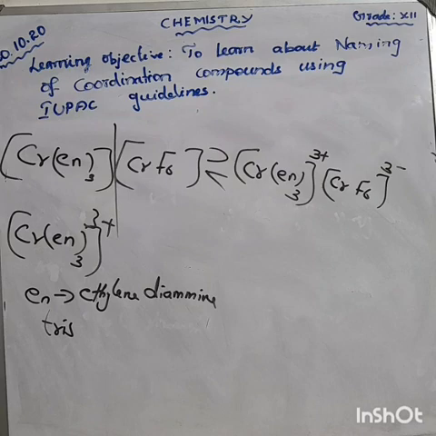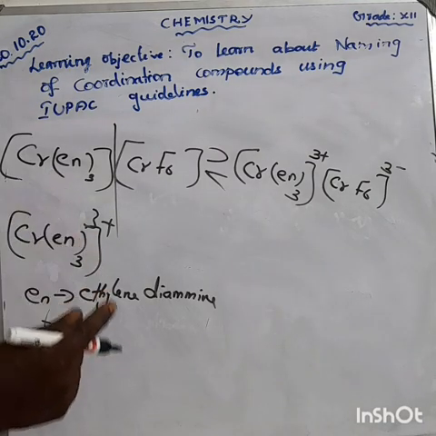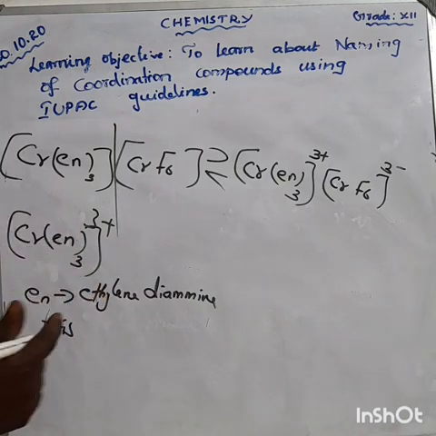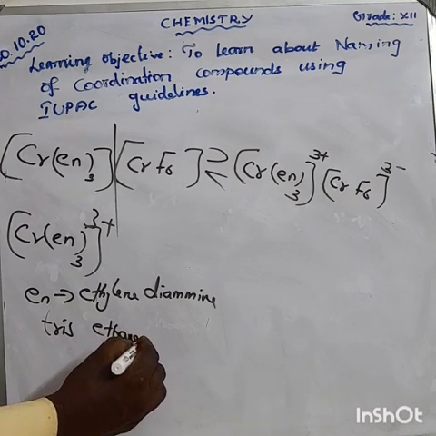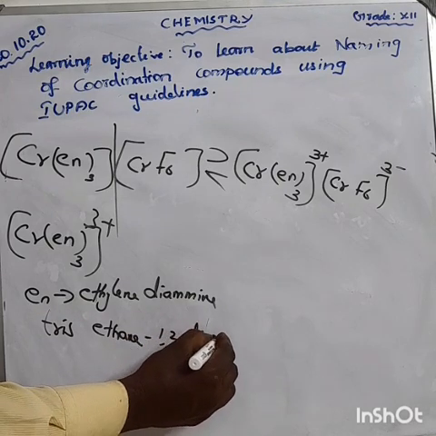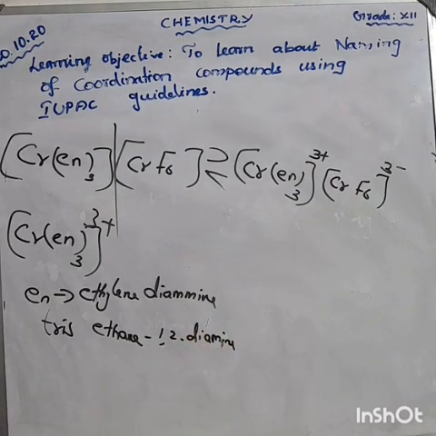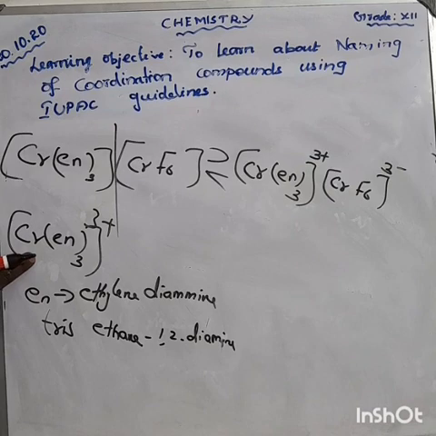And also, for ethylene diamine, we can write ethane-1,2-diamine. Okay, diamine. Clear? Then next about the central metal ion. This is the central metal ion. It's chromium. It's a cationic complex.